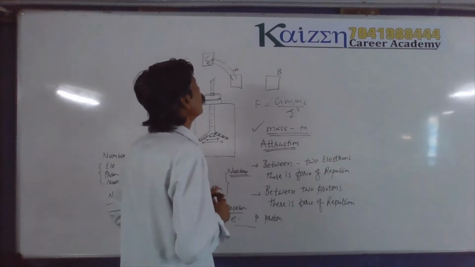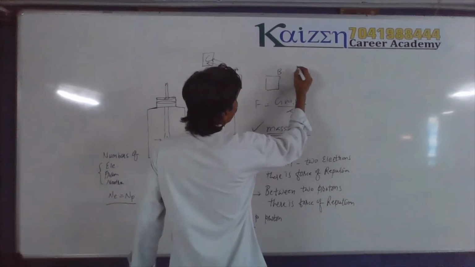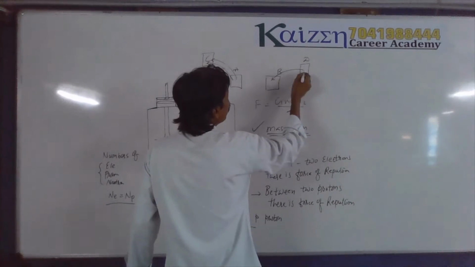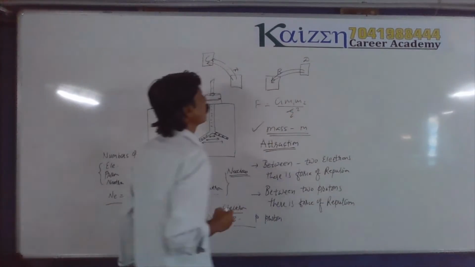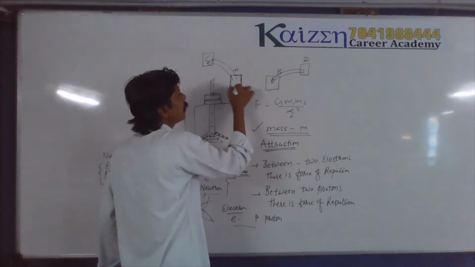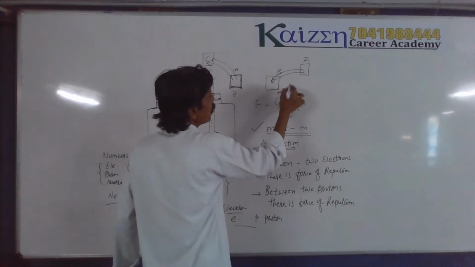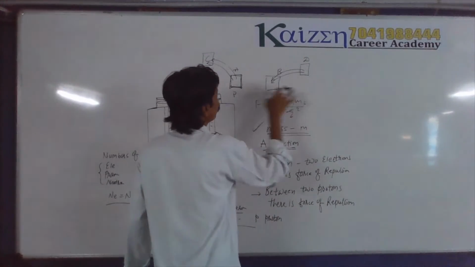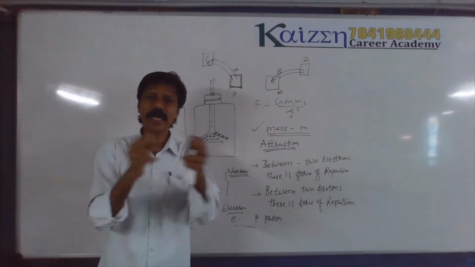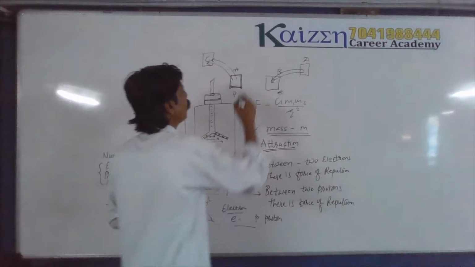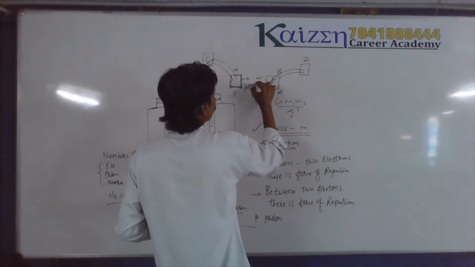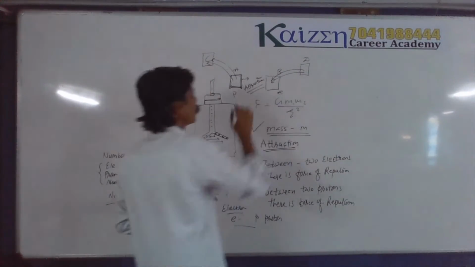Body B is also rubbed with another substance, like substance D. While rubbing, it is found that electrons transfer from D to B. So B possesses a large number of electrons, whereas A possesses a large number of protons. When these two bodies A and B are brought near each other, they attract each other. So there will be a force of attraction between these two.